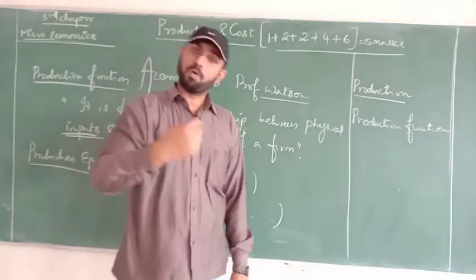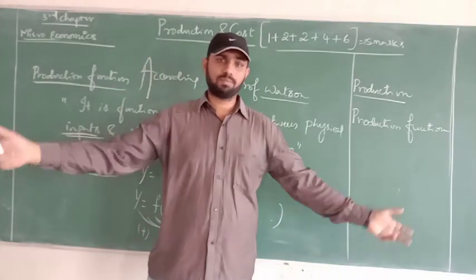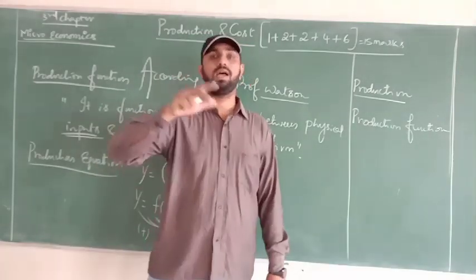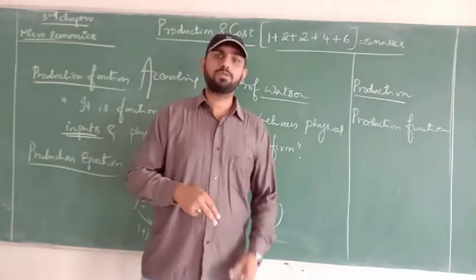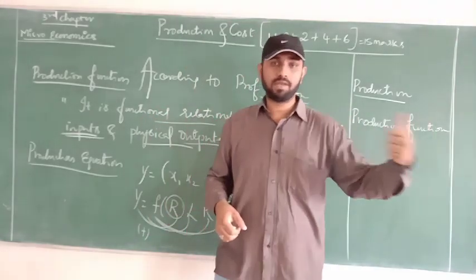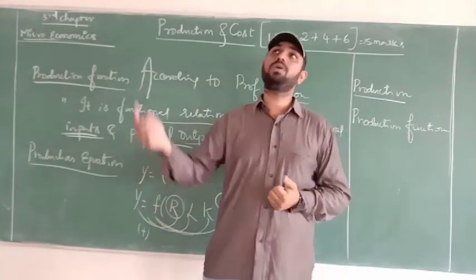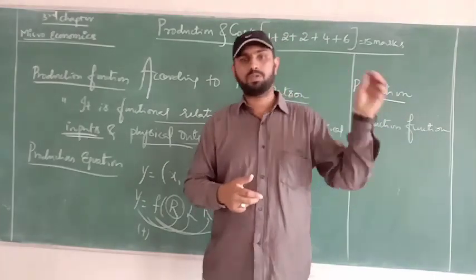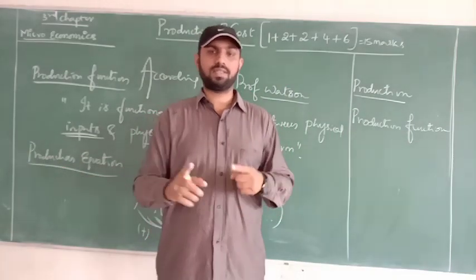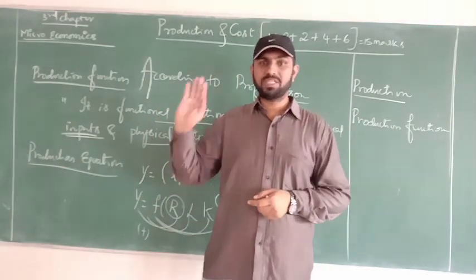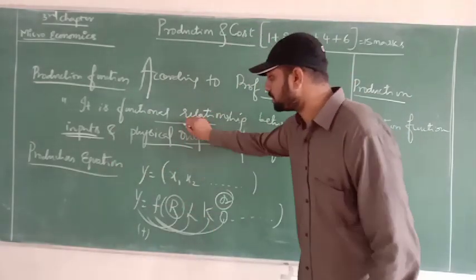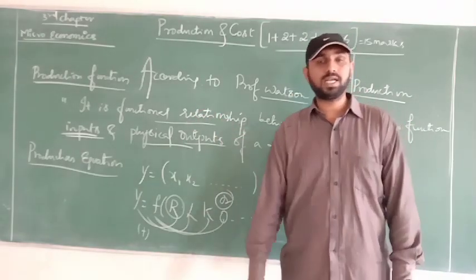With more land, more labor, more capital, the firm becomes a bigger one. Then the firm becomes a business, and the business becomes an entity, and the entity becomes a large scale business. So production will increase as the output increases. If inputs increase, then output also increases. The more you put into the business, the more output you can get from it. There is a positive relationship between the physical inputs and physical outputs of a firm.